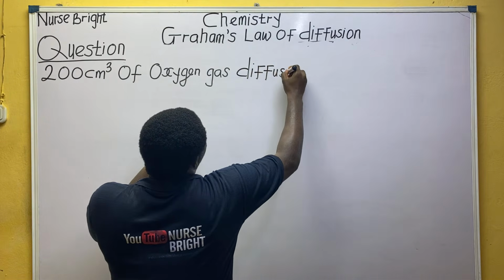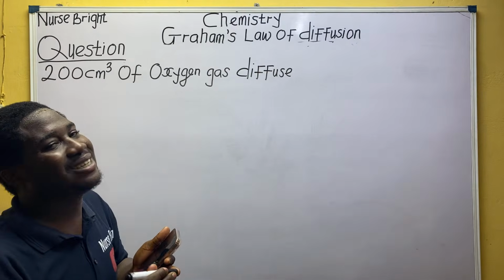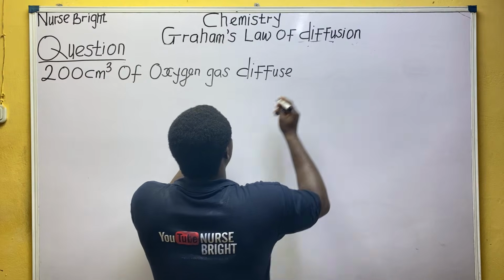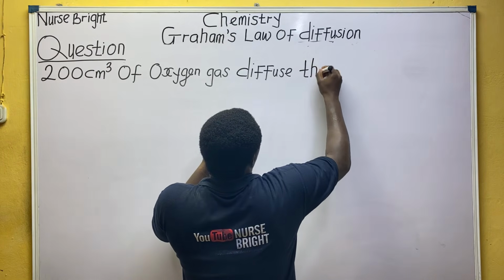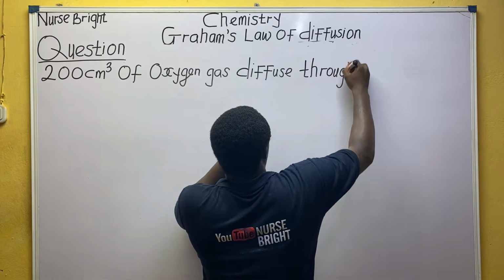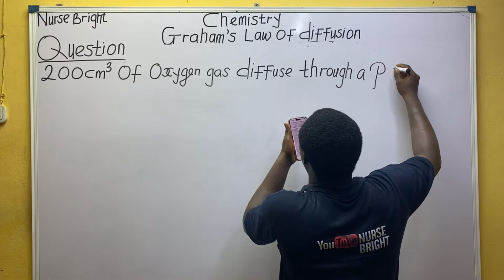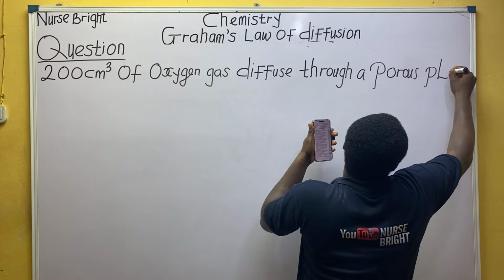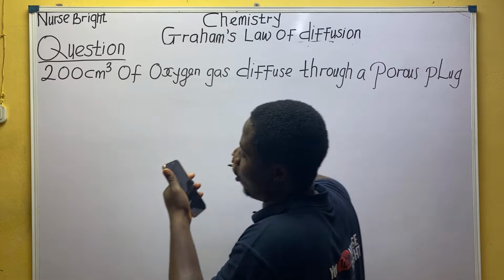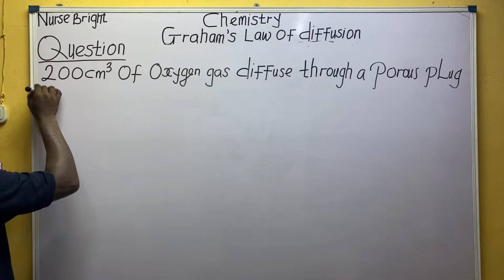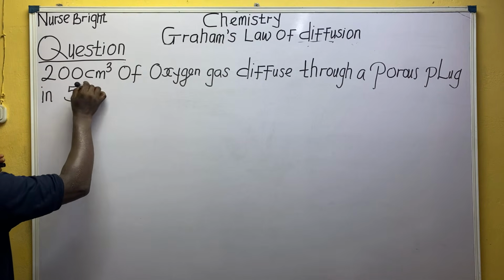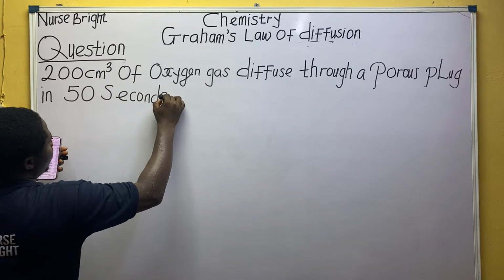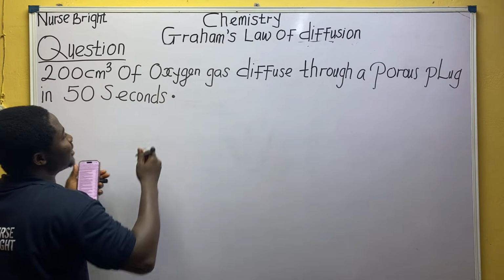If you can solve this, there's no question on this side you cannot solve. A porous plug, a pot we hold, in 50 seconds.